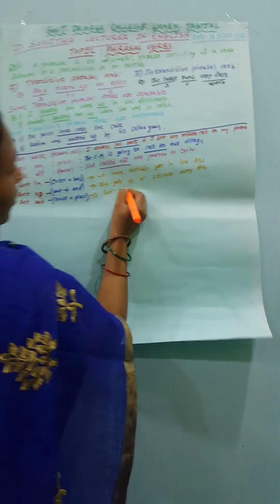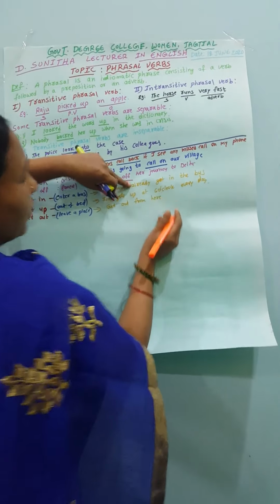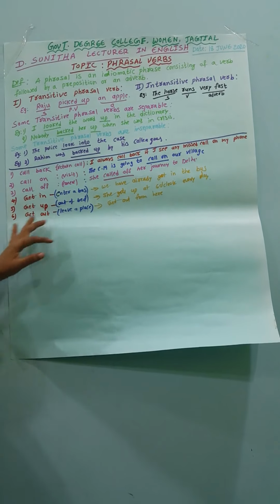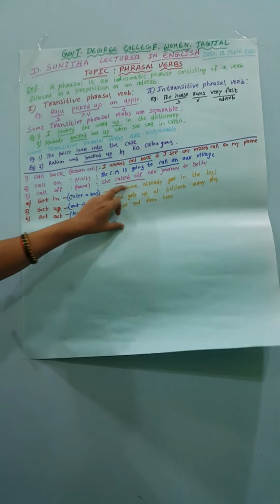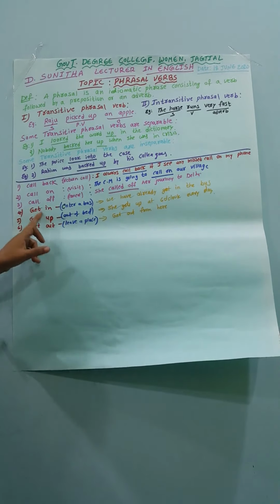Get out from here. So these are the three examples related to get in, get up and get out. The meaning of get in is enter a bus. We have already got in the bus. We already entered the bus. That is the meaning of get in.